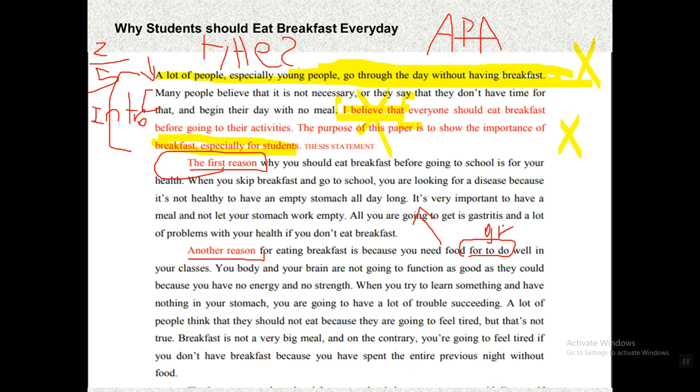Your body and your brain are not going to function as well as they could because you have no energy and no strength. I think that this paragraph is good. I would like you to read it and tell me your own feedback. If the first one is going to take 3 out of 5, this one is going to take 4 out of 5. He is using transitional words. He's using the comma in its proper place. He's using keywords and conjunctions. A lot of conjunctions indeed, but not a lot of linking words.